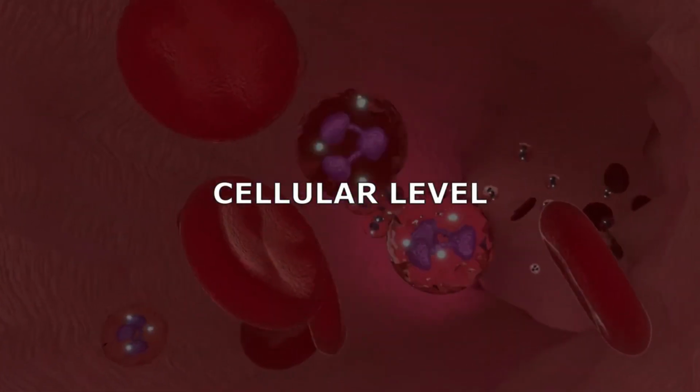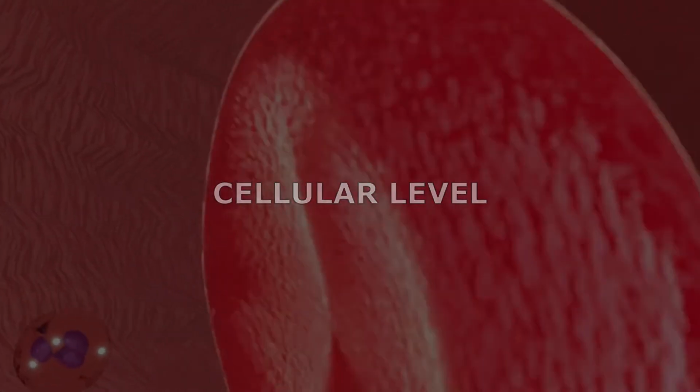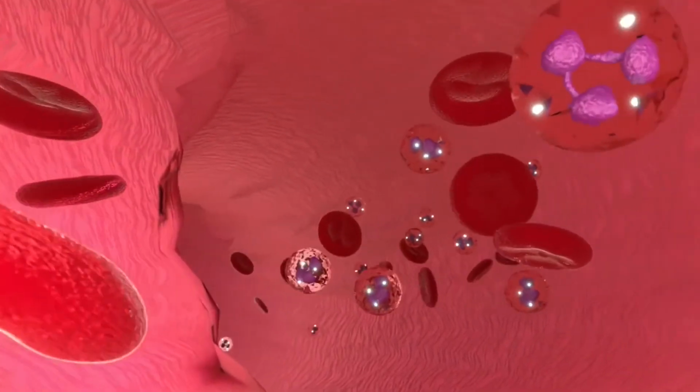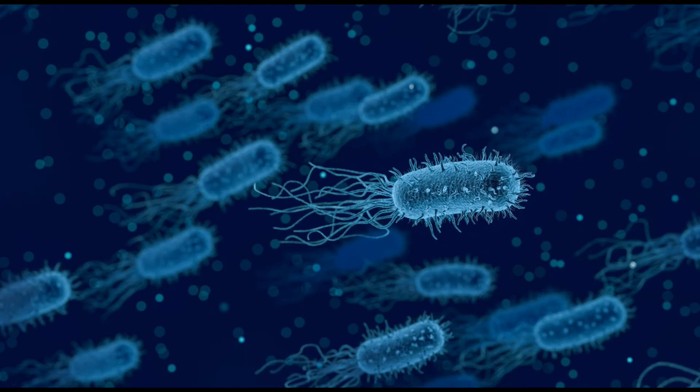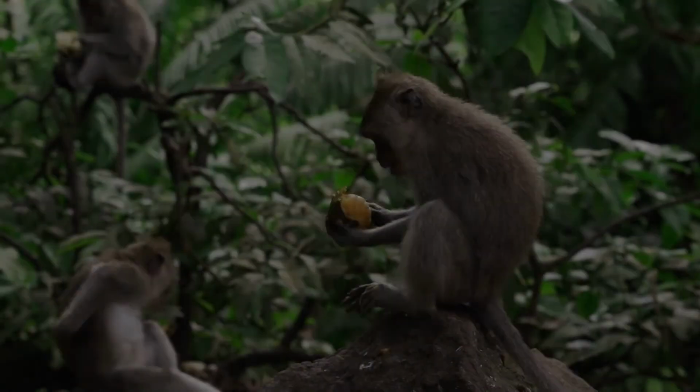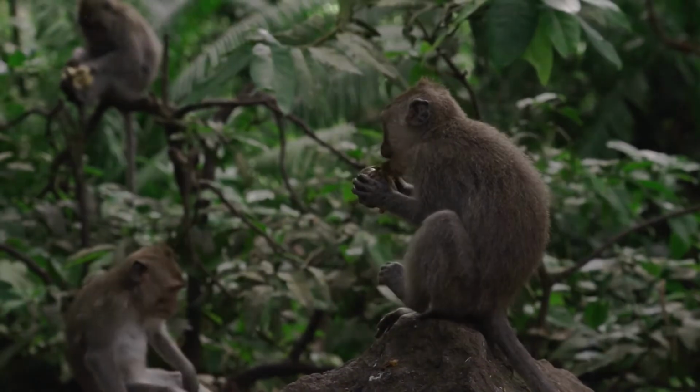The second level of structural organization of living things is the cellular level. Cells are the basic units of all living things. All cells come from other cells. Some living organisms are composed of only one cell, things like bacteria and protozoa, while others are composed of many, many cells, such as animals and plants.